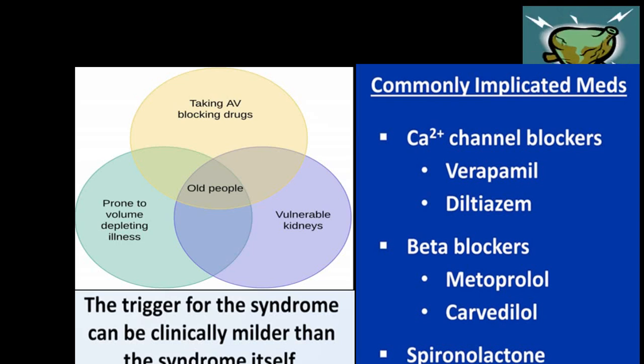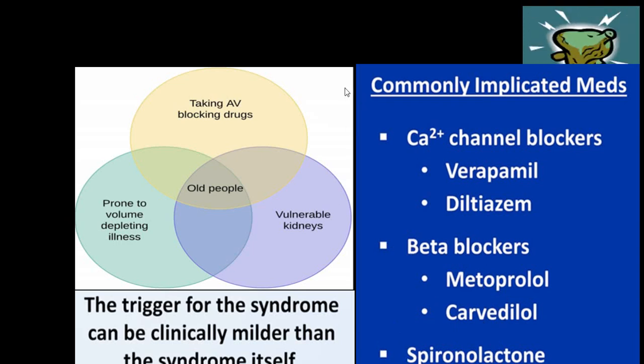So etiology wise, the common medicines predisposing to Brash syndrome are, first, calcium channel blockers, and among calcium channel blockers, the drugs that block the AV node, that is verapamil and diltiazem. Second group of drugs is beta blockers, and among those metoprolol, carvedilol and atenolol. And the third drug is spironolactone, an aldosterone antagonist, which is going to increase potassium level. Beta blockers will also help in increasing the potassium level.